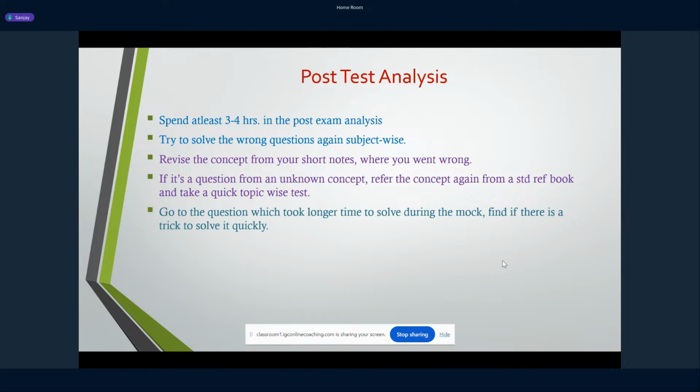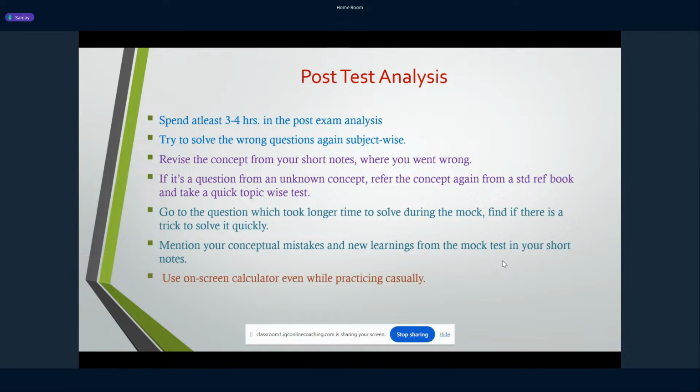So analyze that. Whatever you learn new from the mock test, be it your mistakes, or you have learned some new concept, or you have learned to solve this type of problem, always mention that in your short notes. When you mention these things in your short notes, before the GATE exam you can just scan through your short notes once, and you will be remembering these things. So if the same question appears, you should not make the same mistake. And it's not just important to mention in your short notes, you must always revise it periodically. Revision will also help you.